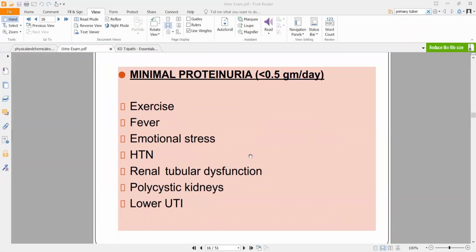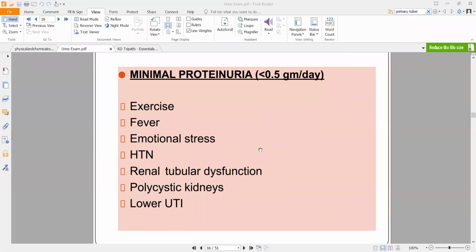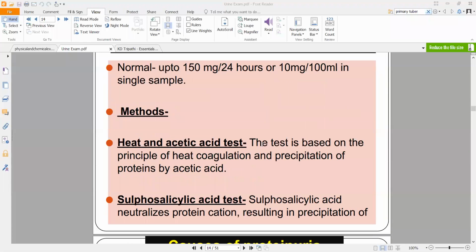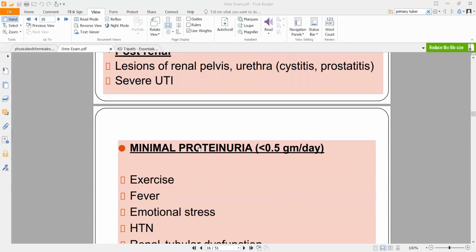Now, you'll have three categorizations: minimal proteinuria, moderate, and excessive proteinuria. Minimal will be anything where you have less than 0.5 grams per day. So here we were measuring 150 mg in 24 hours. That is normal. So from that we are jumping to 0.5 grams, so that is 500 mg. Please be careful about these units. Gram is different, mg is different. That is milligram. Normally we are seeing 150 milligrams. Here minimal proteinuria will indicate anything less than 500 milligrams. So that is a little over 3 times normal, right?